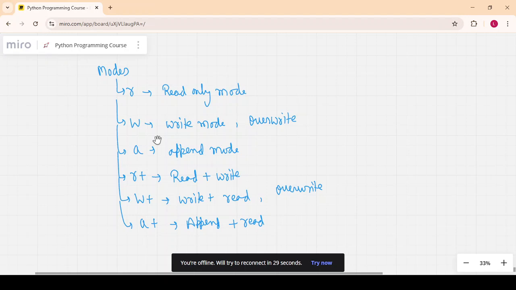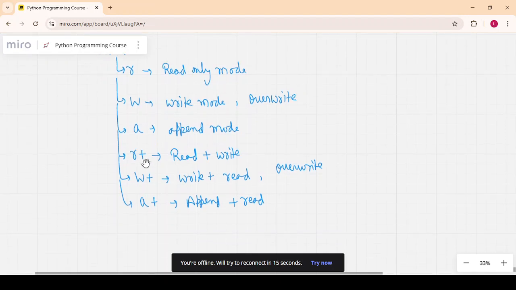If you want to prevent the removal of content, if you want to retain the content that is present in the file, you have to use the append mode, meaning mode a. There are also several variations: r+ means reading and writing combined, w+ means writing as well as reading, and a+ means appending and reading.